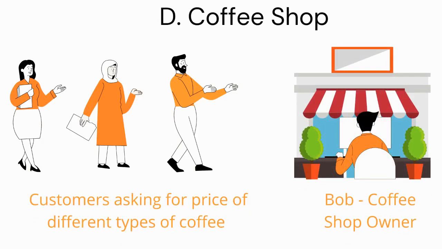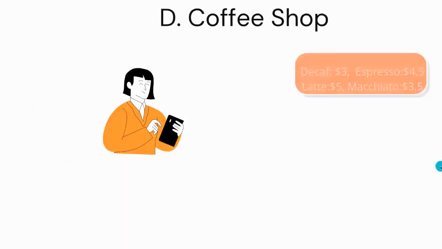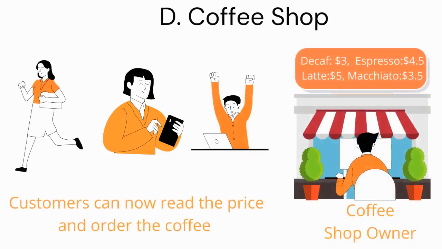You guessed it right. Bob can now install a board on the top of his shop that would help customers understand the different types of coffee that is served at his shop and the corresponding prices of each type of coffee. Bob installs the board and his customers are now happy. Thus, Bob has minimized the delay and now can process the order at a faster pace.